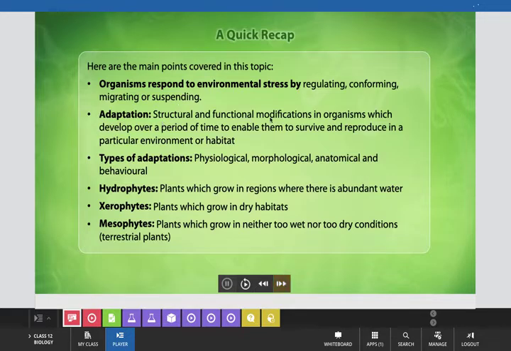Adaptations are structural and functional modifications in organisms which develop over a period of time to enable them to survive and reproduce in a particular environment or habitat. Types of adaptation that we have discussed in the presentation: physiological, morphological, anatomical and behavioral.